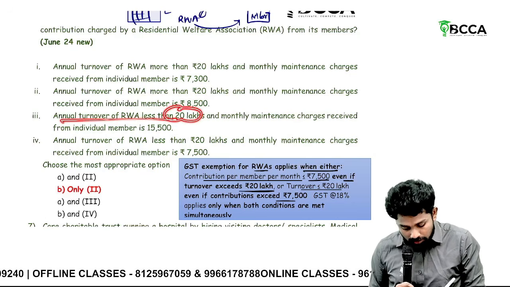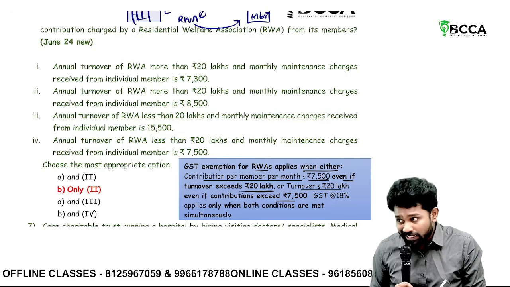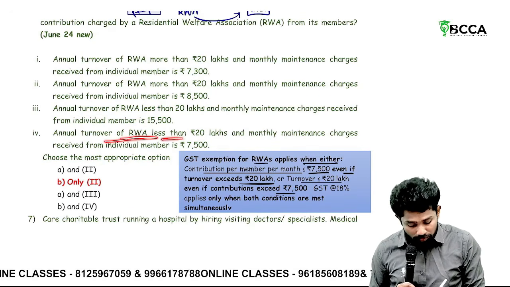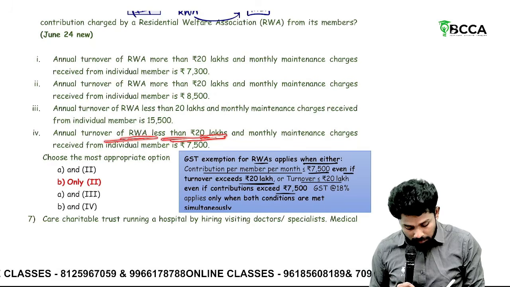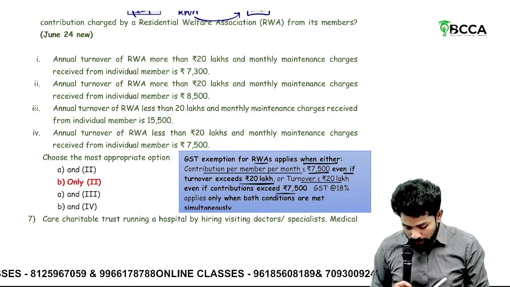So this is taxable. Third one: turnover within 20 lakhs, but monthly maintenance charges 15,500. What is the point here? They remain unregistered. Since they are unregistered, not taxable. Next, annual turnover of the residential welfare association is less than 20 lakhs and monthly maintenance charges 7,500. Both are within the limits. Hence, no liability.